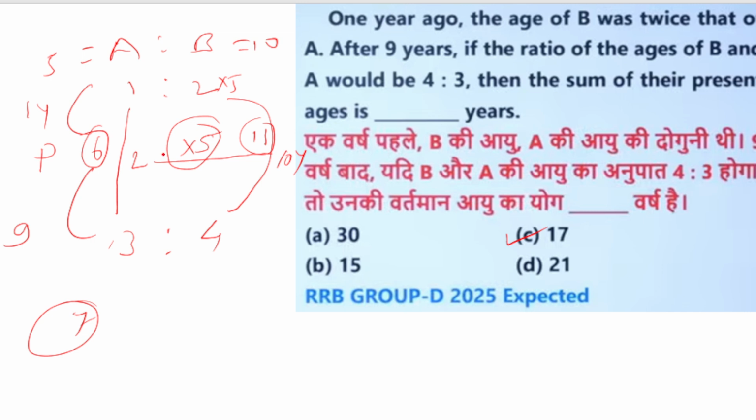Or you can do like 1 plus 2 is 3, 3 times 5 is 15, 15 plus 2 is 17. This we can also get directly, no need to put more effort on this question.